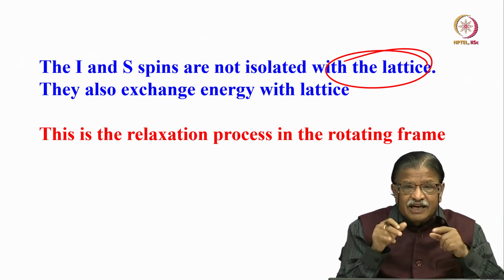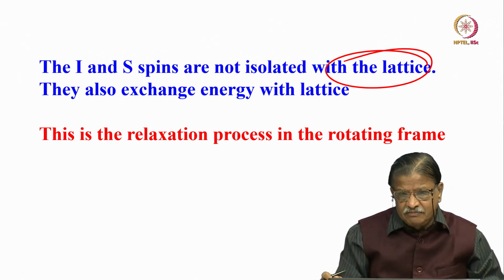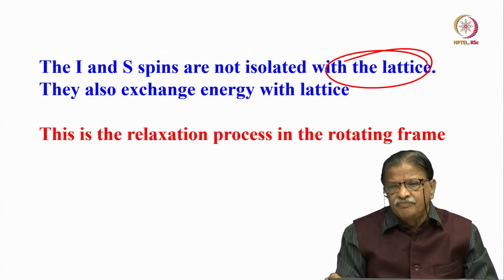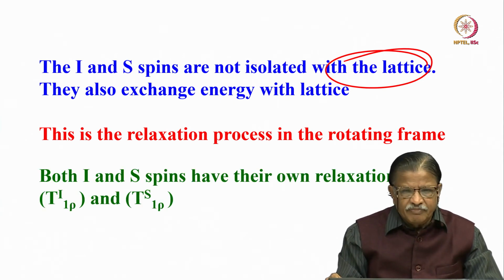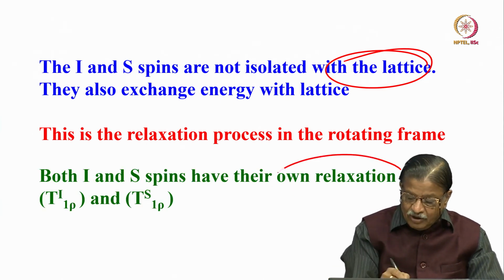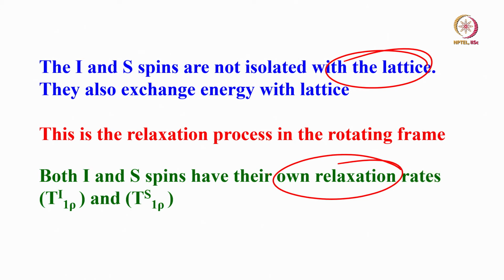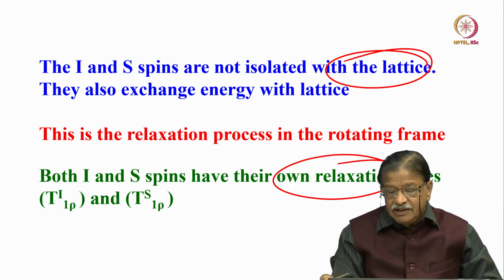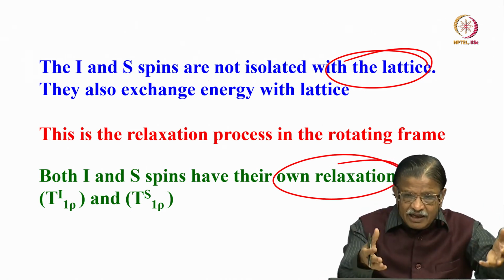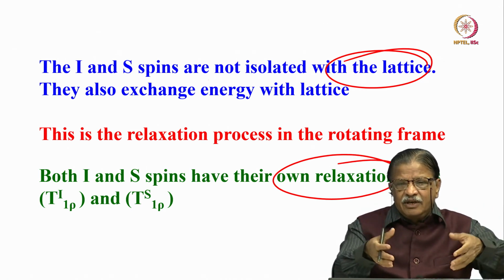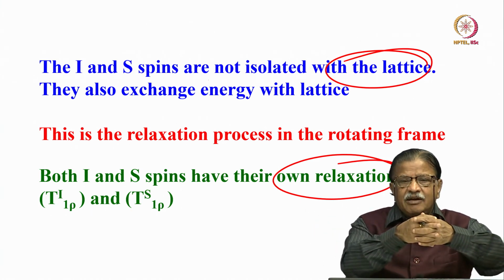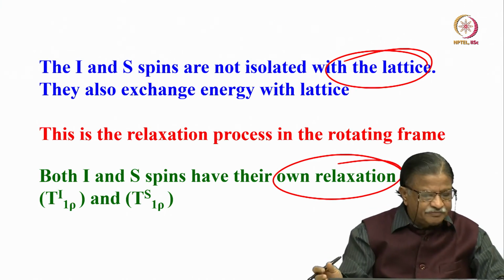This is the relaxation process in the rotating frame. T1 rho of proton is there, T1 rho of carbon 13 is also there. That is going on simultaneously. So both have their own relaxation time, they are different. T1 rho of proton is different from T1 rho of carbon 13. This process of giving magnetization to the lattice is going on. Simultaneously there is a transfer of magnetization between proton and carbon 13.